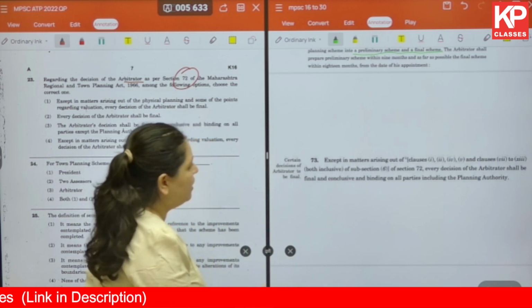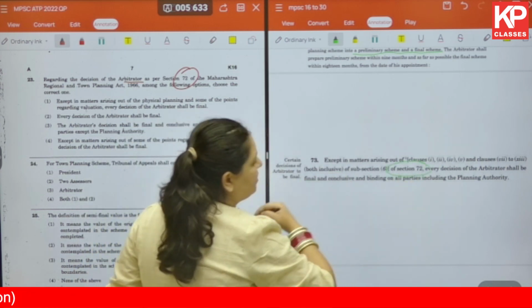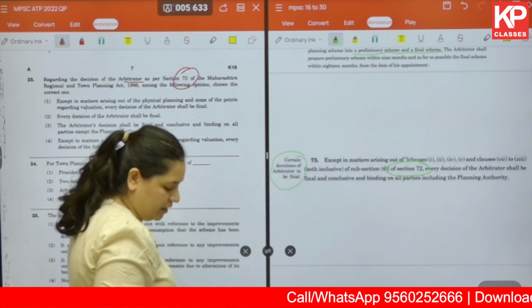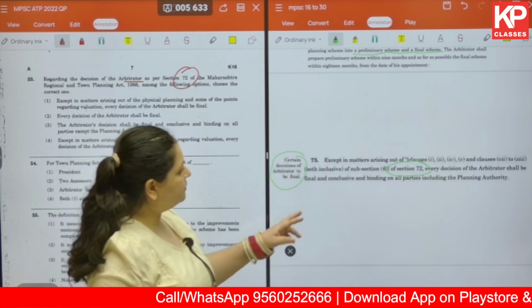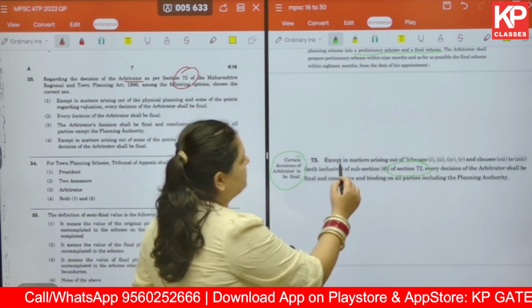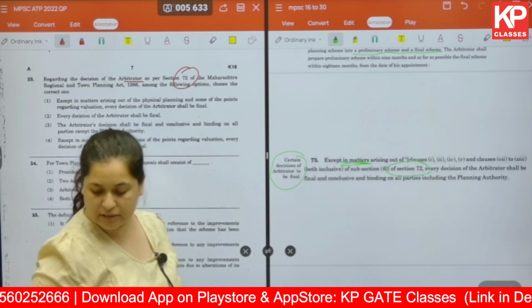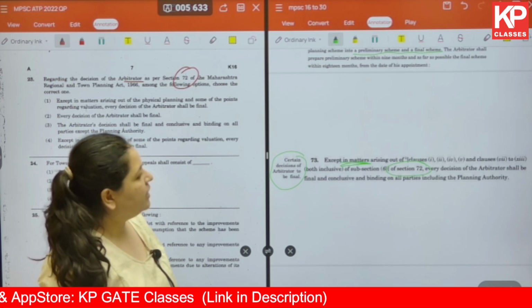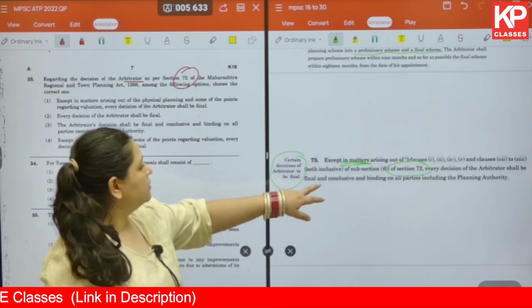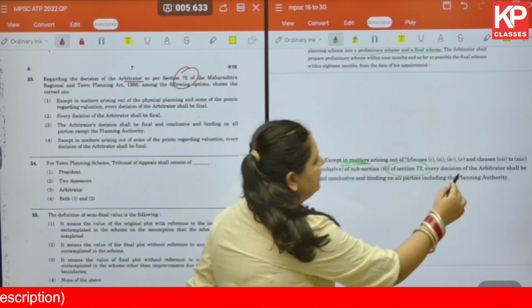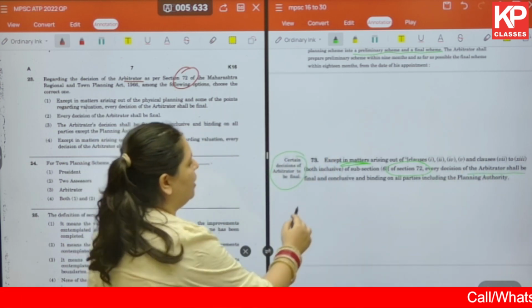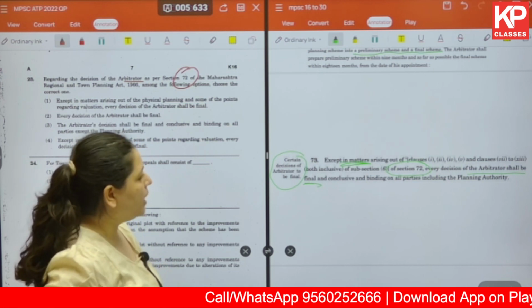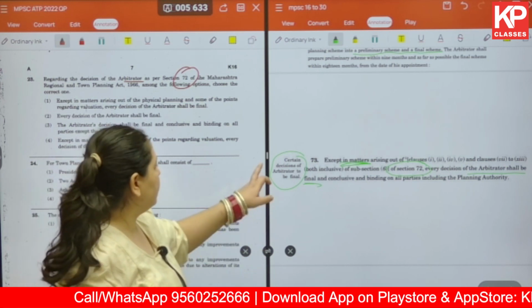Section 73 with respect to section 72 will give you the details of certain decisions of the arbitrator which are to be final. Under this, it's written that except in matters arising out of clauses 1, 2, 4, 5, 7 and 13, every decision of the arbitrator shall be final and conclusive and binding on all parties, including the planning authority.